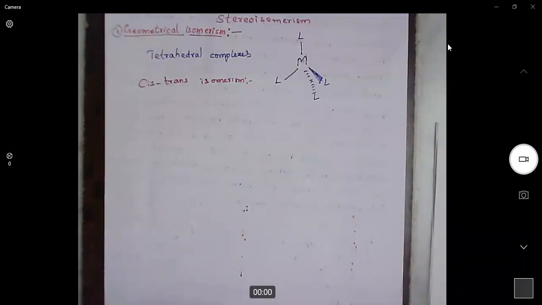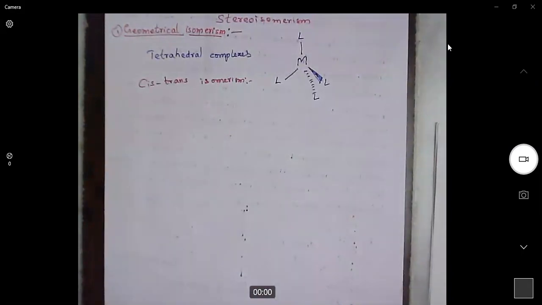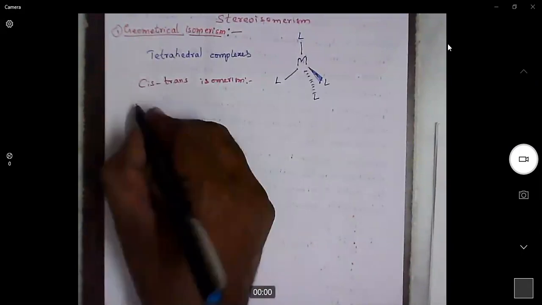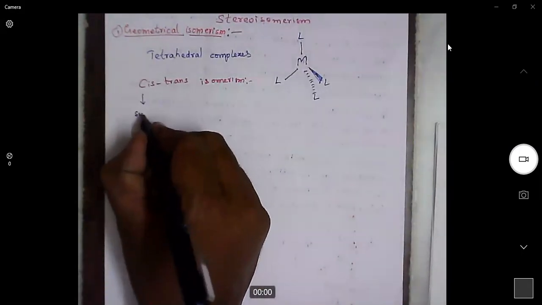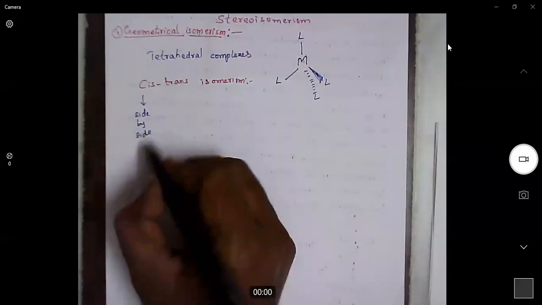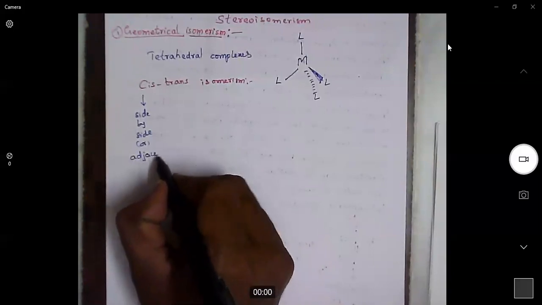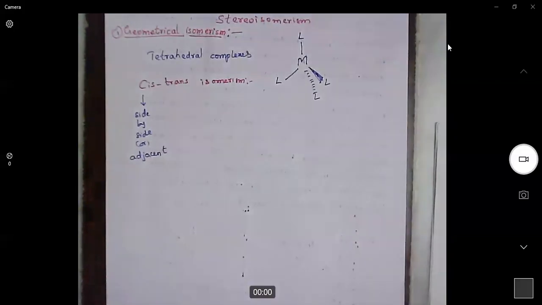What is geometrical isomerism? Geometrical isomerism, which is also called cis-trans isomerism, refers to compounds that can exhibit cis and trans isomers. What is a cis complex? What is a trans complex? If two ligands are side by side, adjacent, then these are called cis isomers.